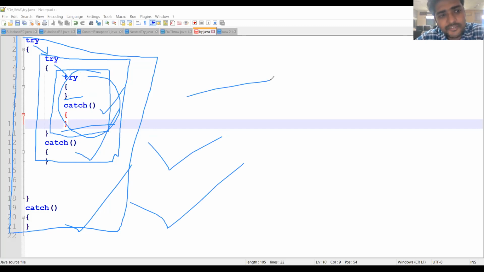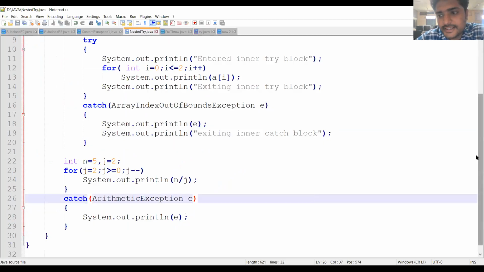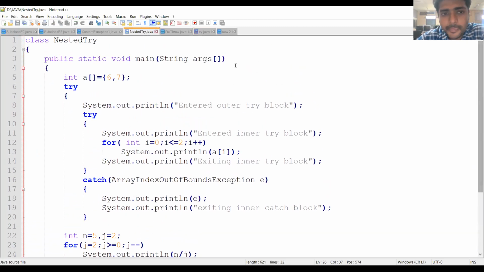So this is the concept of nested try catch blocks. That means a try block can have another try block. That is called the concept of nested try block. Let us see one program regarding that. Nested try block. So let us see this program.